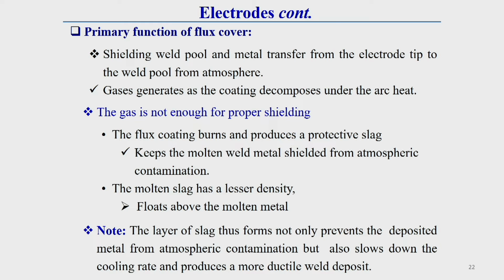Due to this lower density, the slag floats over the surface of the weld pool, and it also acts as a protecting medium for the molten pool from atmospheric contamination. As well as protecting from contamination, it has another excellent function in the welding process: it reduces the cooling rate of the molten metal. As the cooling rate reduces due to this slag, the weld zone will be more ductile, so it produces a more ductile weld deposit. This is the primary function of the flux cover.